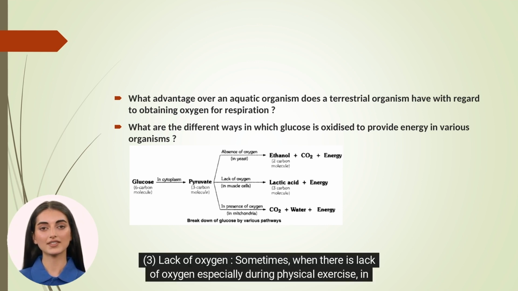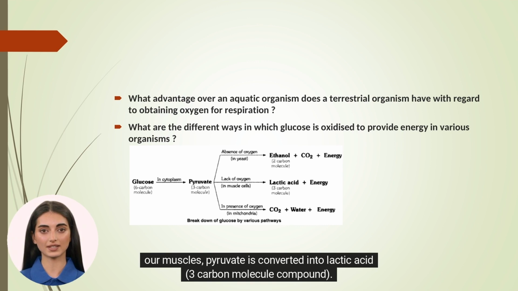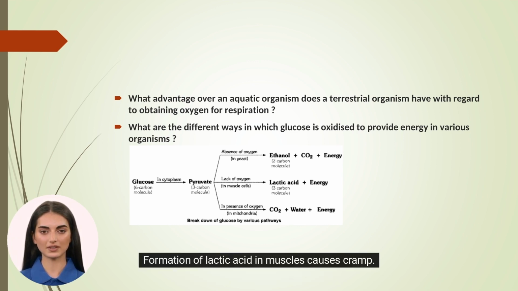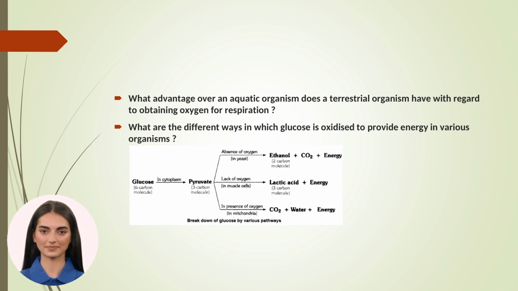3. Lack of oxygen. Sometimes, when there is lack of oxygen, especially during physical exercise, in our muscles, pyruvate is converted into lactic acid, 3-carbon molecule compound. Formation of lactic acid in muscles causes cramp.